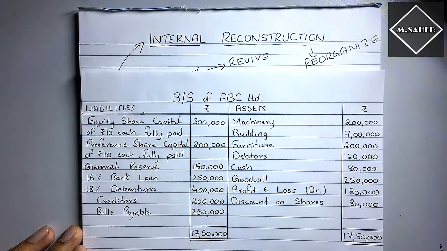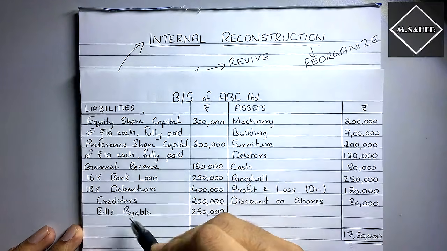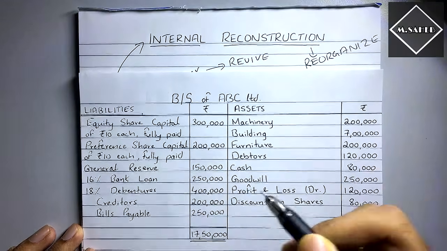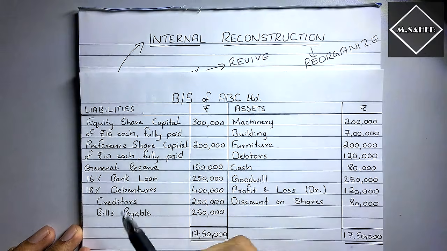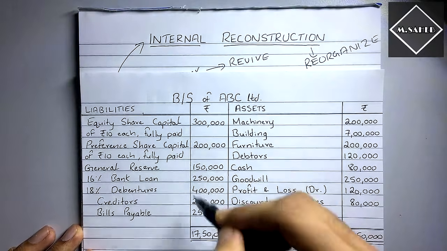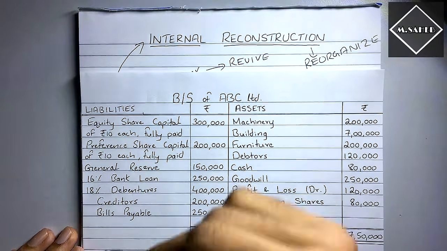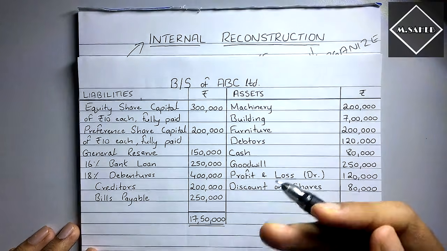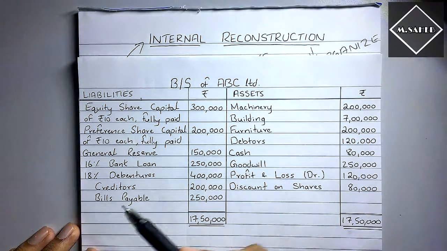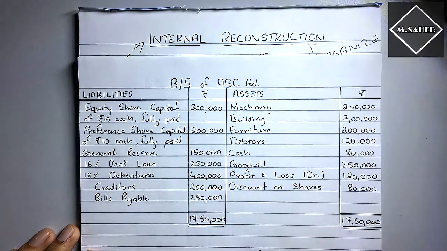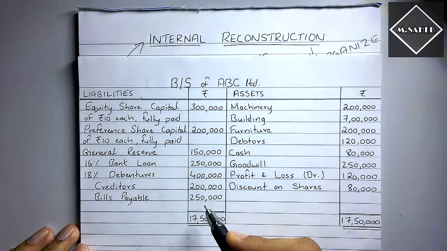And then you have to do a negotiation with all the third parties. The third parties like the bank, debenture holders, creditors, bills payable. So you have to negotiate with them. Now you would say, why would they agree to accept less? By negotiation I mean that we will talk with creditors to accept 1,50,000 instead of 2 lakh. Now you would say, why would they accept 1,50,000 instead of 2 lakh?